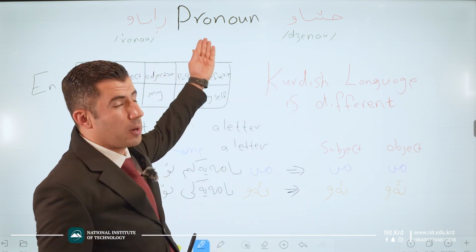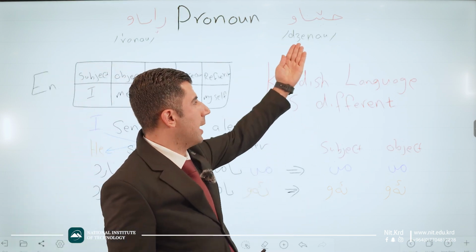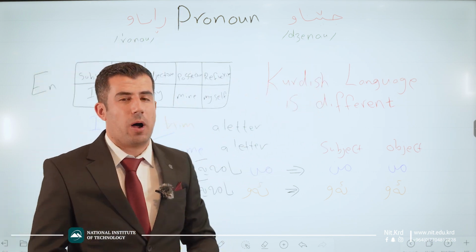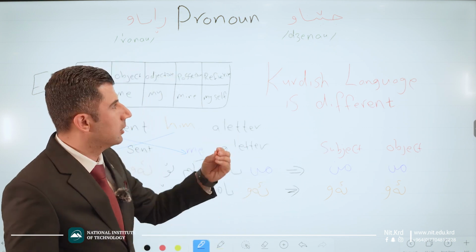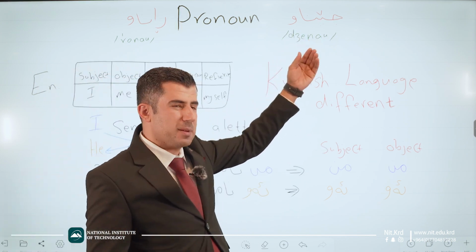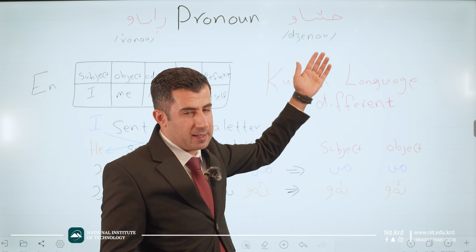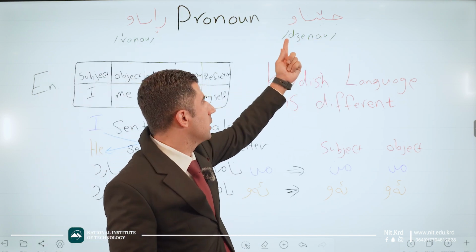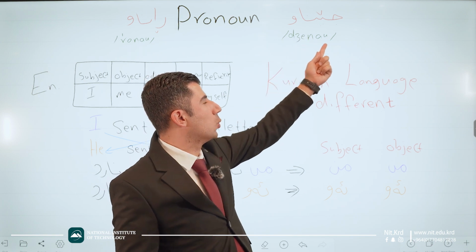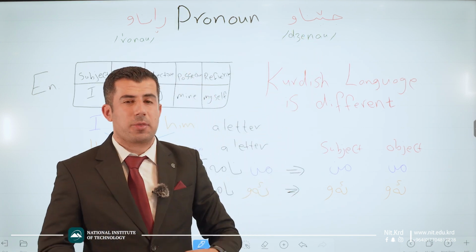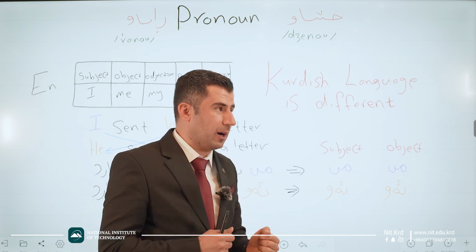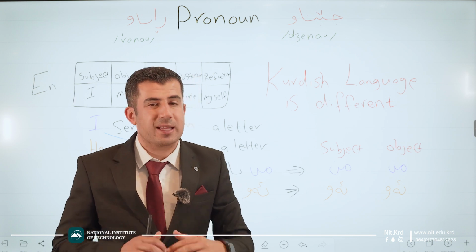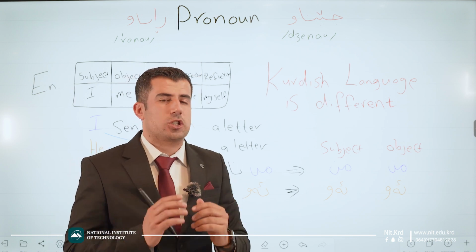First of all, the pronoun, if we translate it to Kurdish language, we can say now. Also, now is possible. Both are correct. Right now, maybe sometimes I use now and sometimes I'll use now. How we pronounce now? now. It means something to replace the noun. Good. Pronouns in Kurdish language is different from English language.